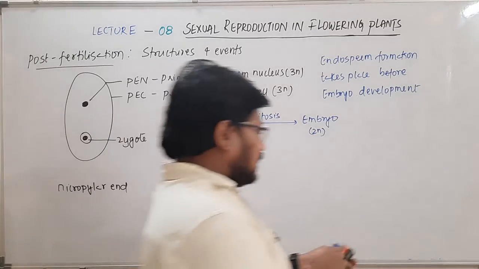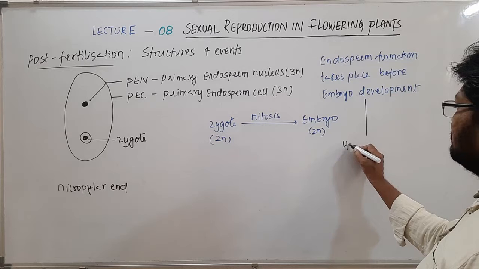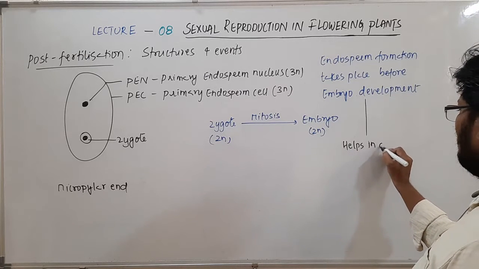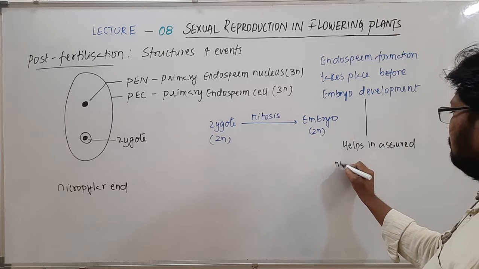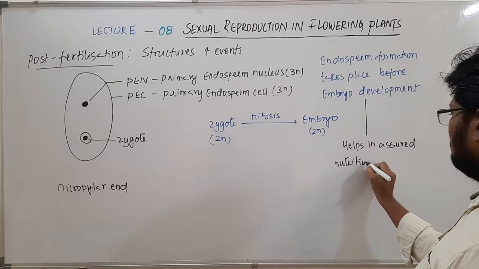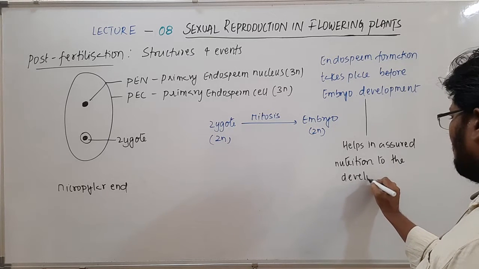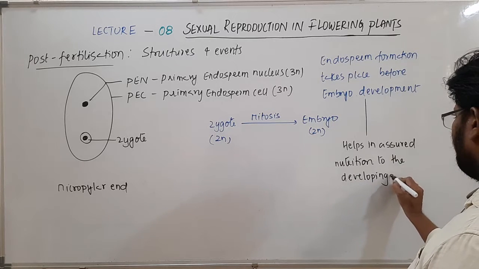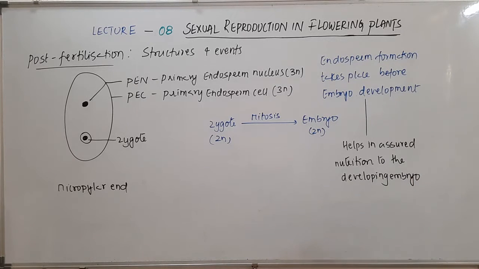So this condition helps in assured nutrition to the developing embryo. So that is what we call it.